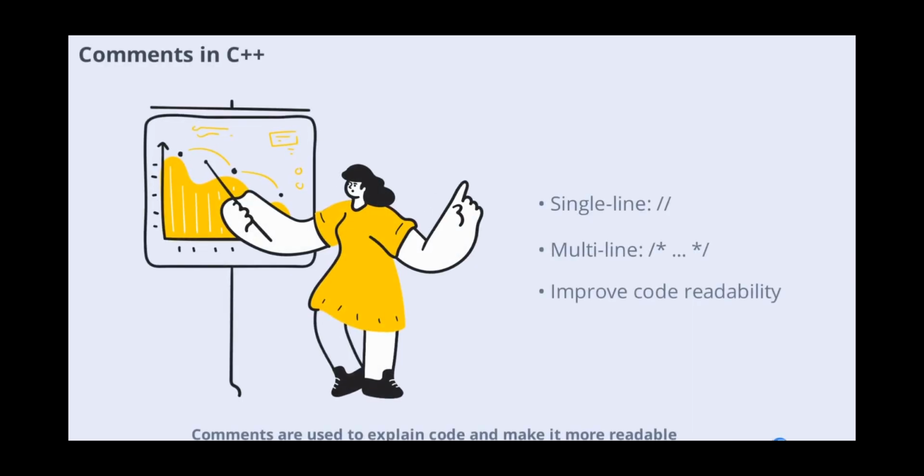Comments are used to explain code and make it more readable. C++ supports both single-line comments starting with // and multi-line comments enclosed between /* and */. Comments are ignored by the compiler and are essential for documenting your code, making it easier for others and yourself